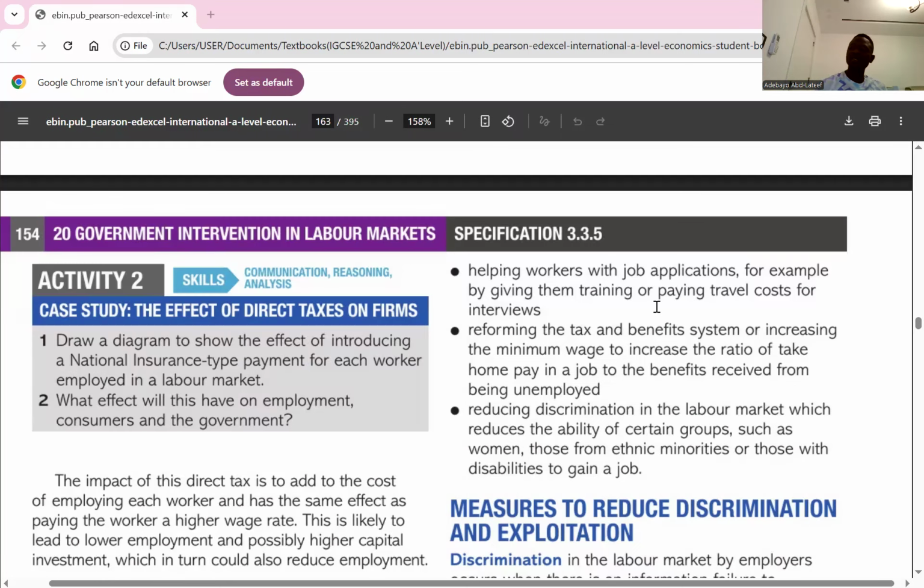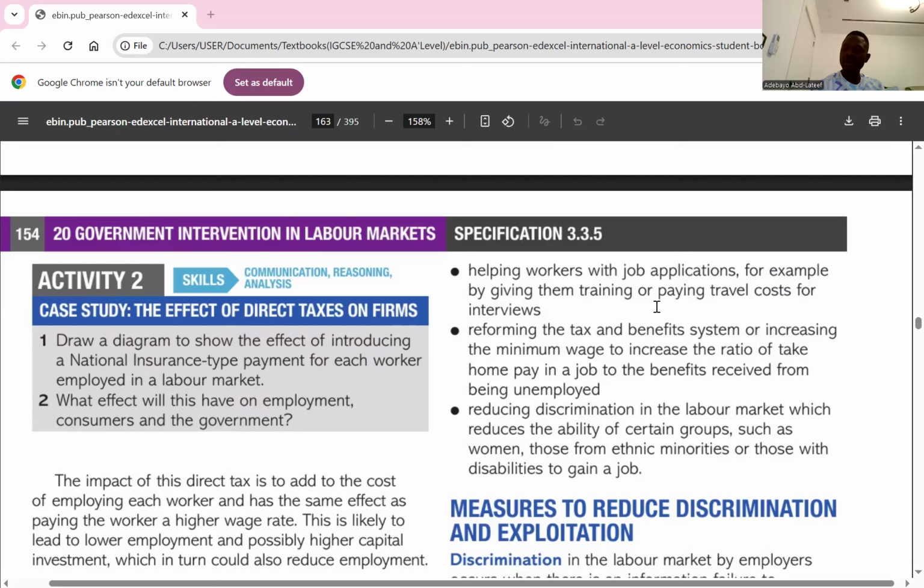So let's go to the impacts of direct taxes in the labor market. When we talk about the labor market, we're simply talking about where the demand for and the supply of labor intersect or have relationship. So what are the impacts of direct taxes on labor supply? For workers, income taxes create a disincentive to work by reducing the net after tax wage.